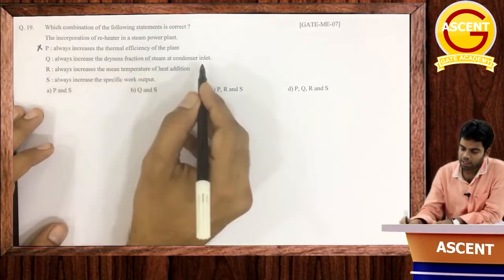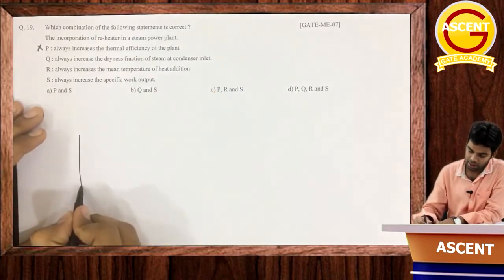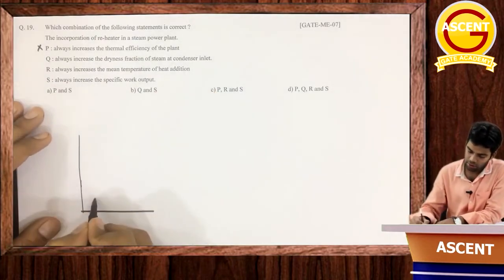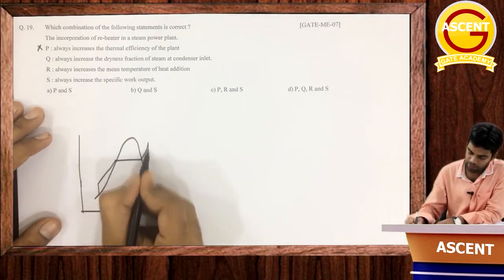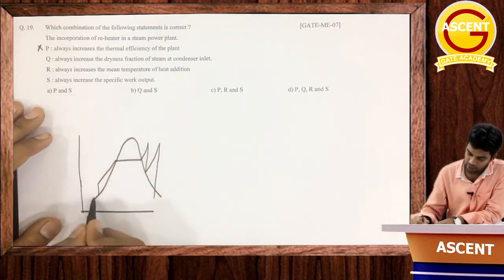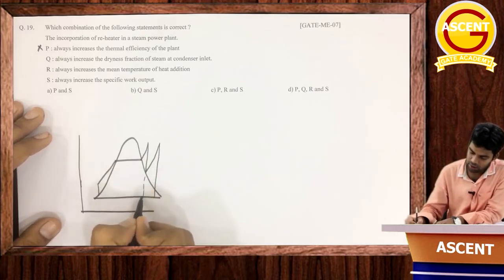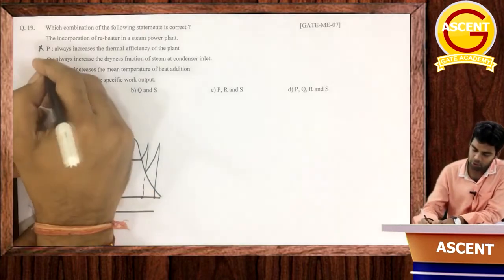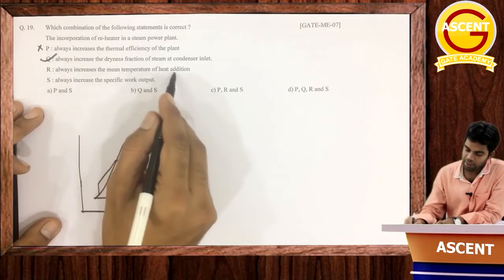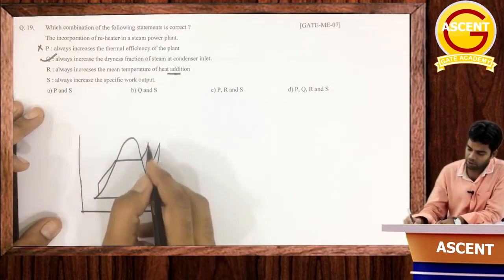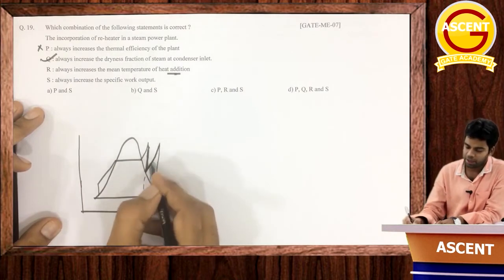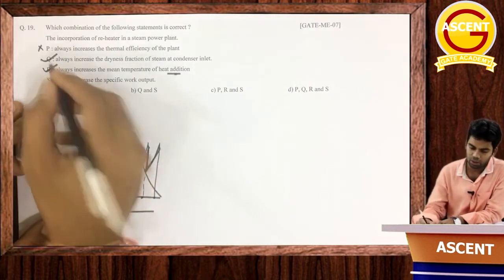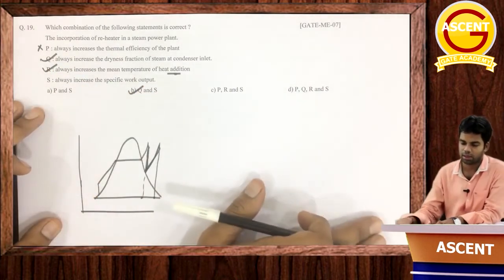Always increases the dryness fraction of the steam at condenser inlet? Yes, this is true, because with the implementation of the reheater, obviously the dryness fraction increases, which was otherwise at this point, but with the reheater it came to this point. Always increases the mean temperature of heat addition? Yes, mean temperature of heat addition will also increase, because the second stage heat addition is at higher temperature, so mean temperature of heat addition also increases. So this Q and S are correct.